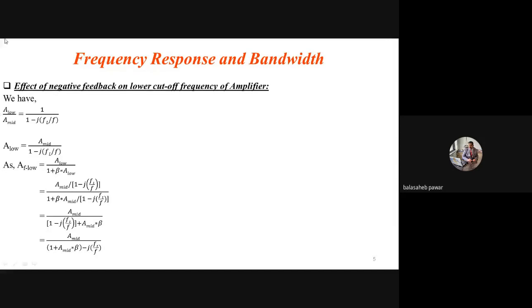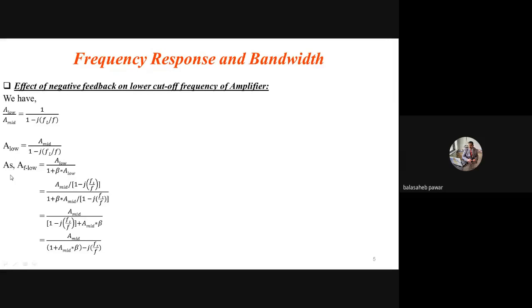And hence, by this first one, we can write A low equals, just take this A mid towards the RHS, so that it becomes A low, the gain of the amplifier without feedback at the low frequency side. That equals the gain at mid-band frequency divided by 1 minus j FL by F, as it is.